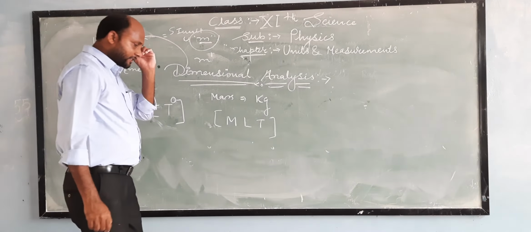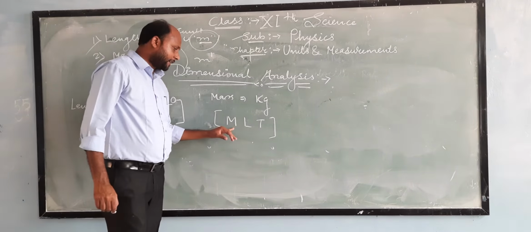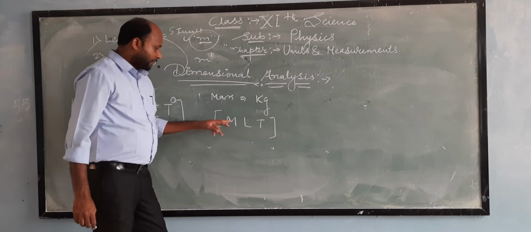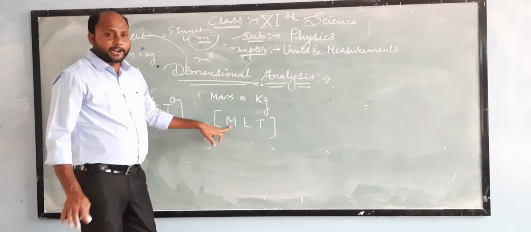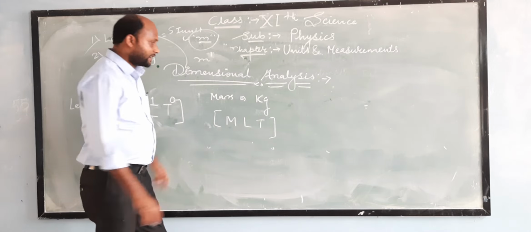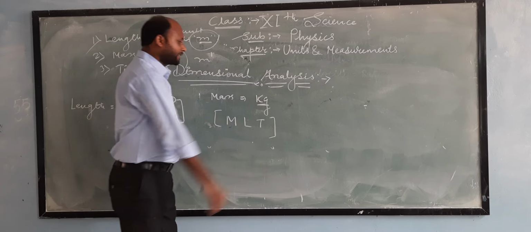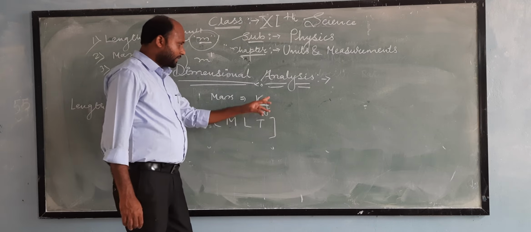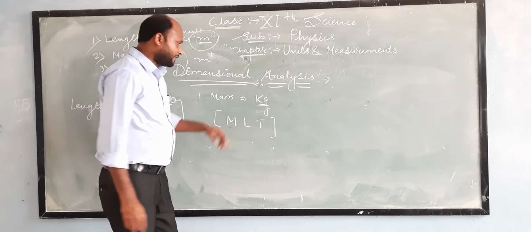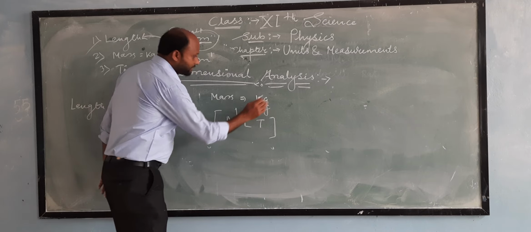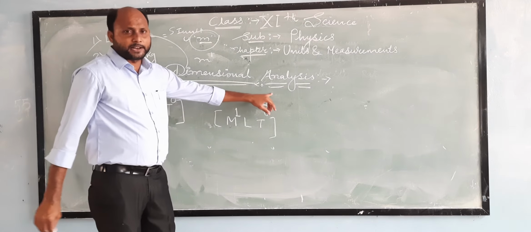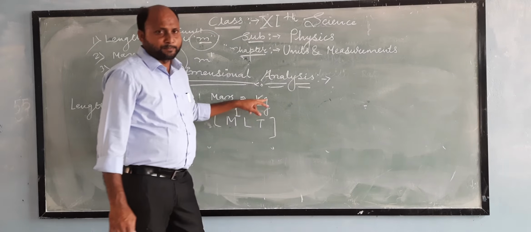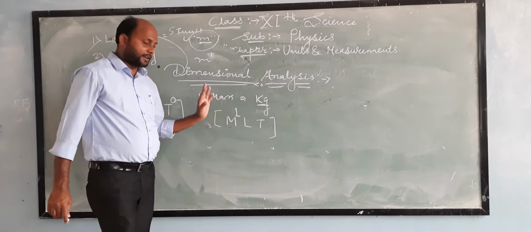So take the square bracket, write down capital M, capital L, and capital T. Here M stands for mass, and SI unit of mass is kg, and kg is present in mass. If there is no power term, then we have to take 1. Here in the power there is no 1, no 2, no 3, which means the power is 1, so we take 1 here.